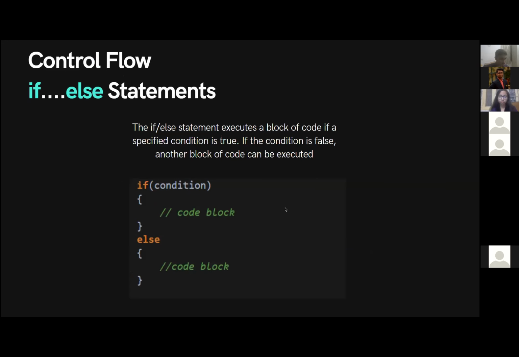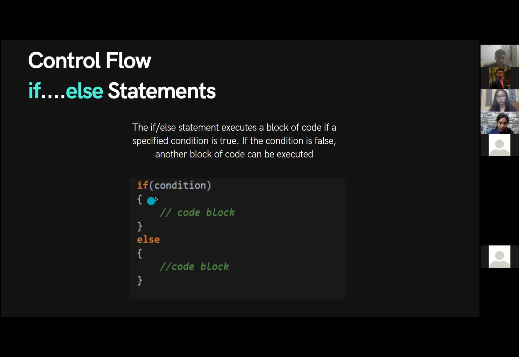Let us go to the if-else statement, which is a pretty basic control statement of every programming language. The if-else statement executes a block of code if the specified condition is true. If the condition is false, it's going to execute the else statement. This is the syntax through which you declare the if-else statement.